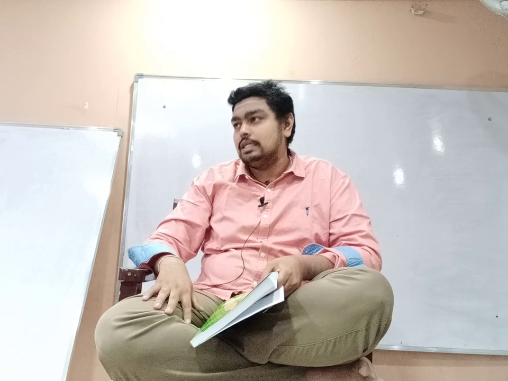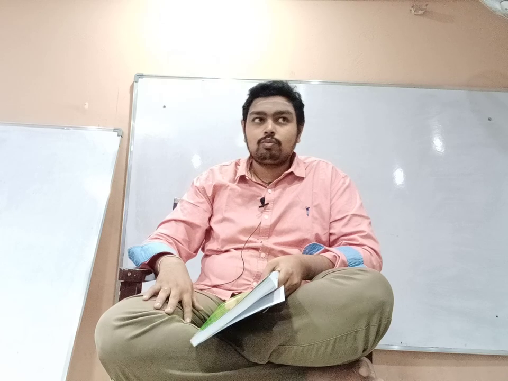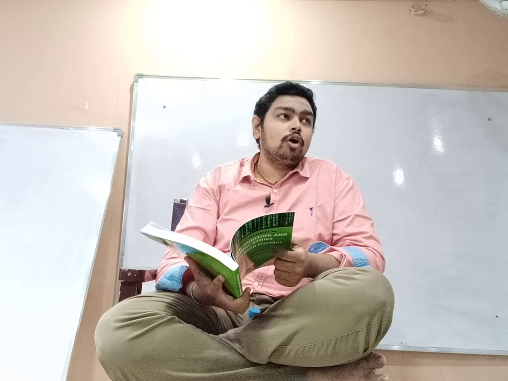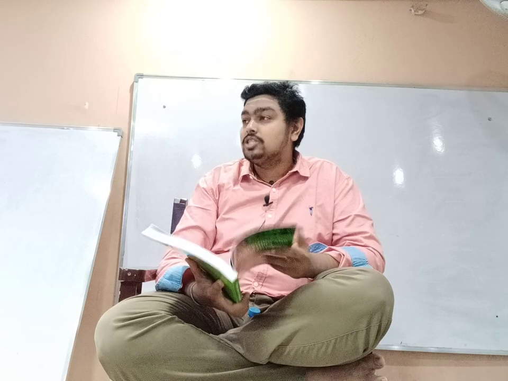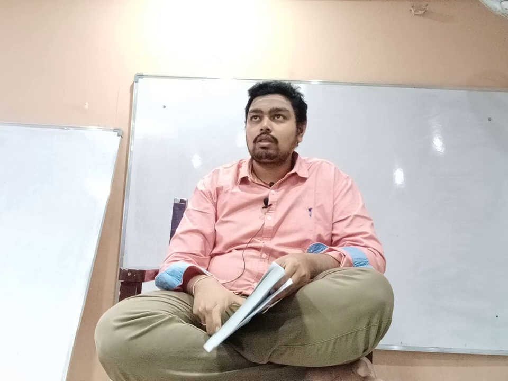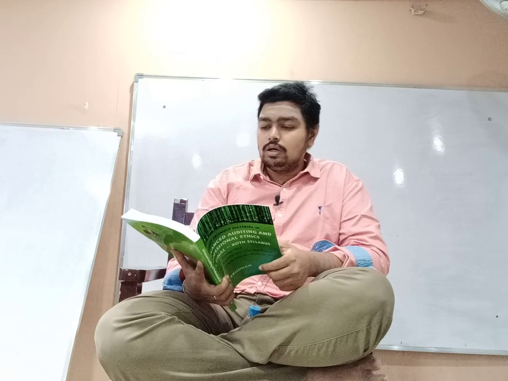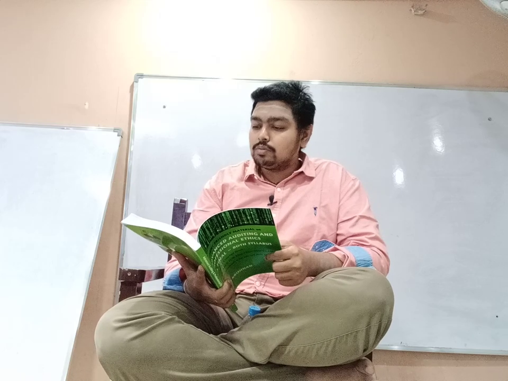Then SA 220, Quality control for an audit of financial statements. What is SQC 1? Quality control for firms that perform what and what? Audits, review of historical financial information, other assurance and related services engagements.